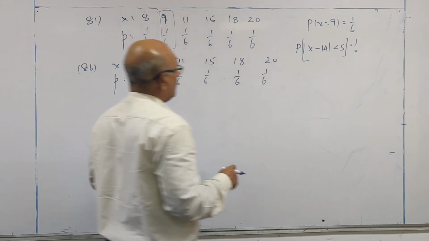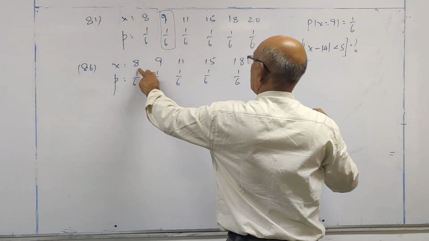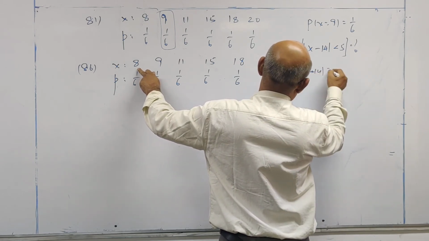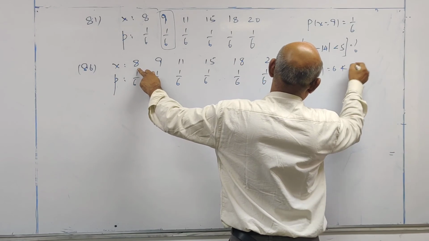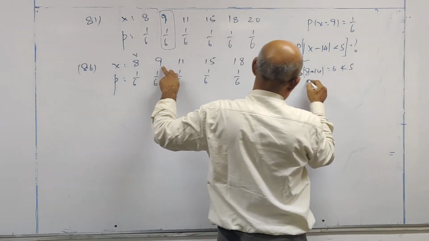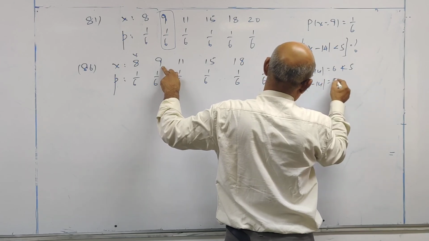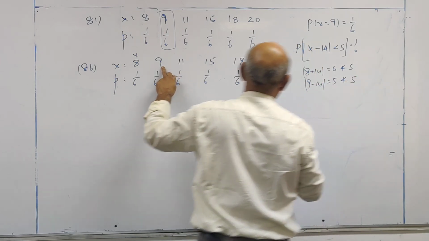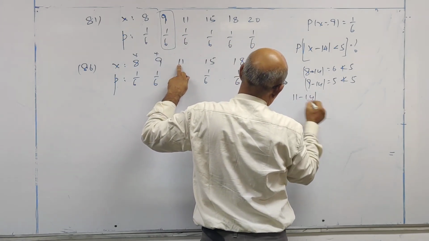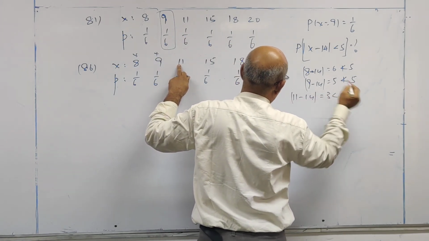Now look at this. When I replace x with 8, 8 minus 14 modulus is 6, not less than 5. Leave this value. 9 minus 14 modulus is equal to 5, this is not less than 5. Leave it. 11 minus 14 modulus is 3, less than 5.